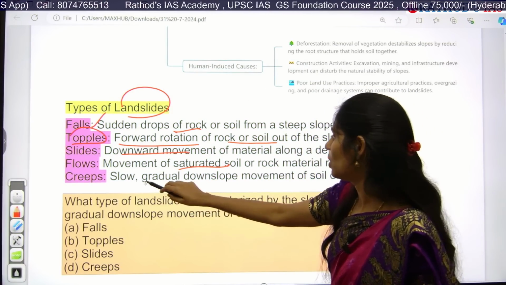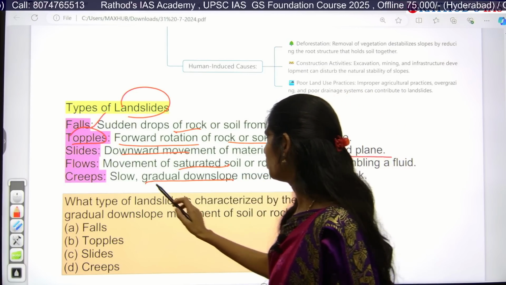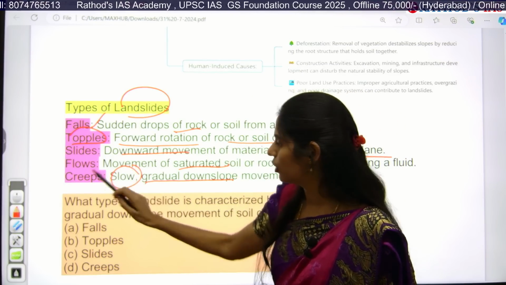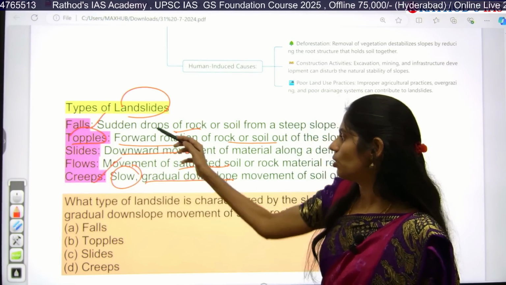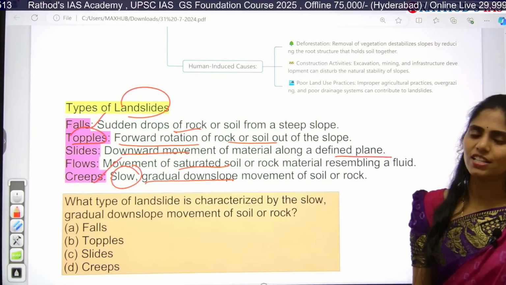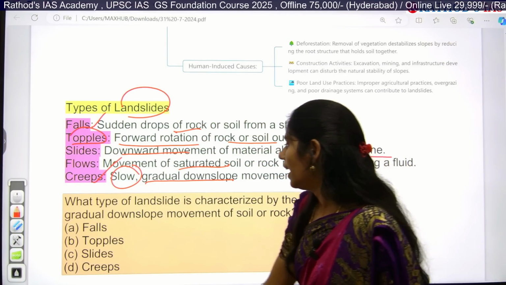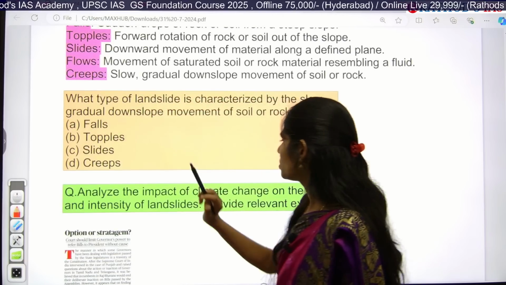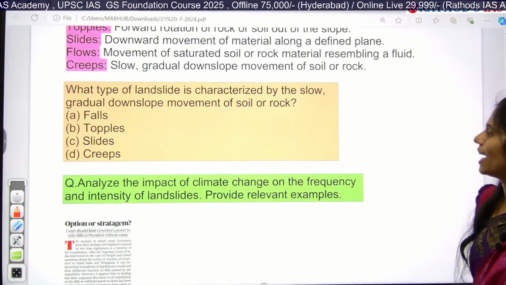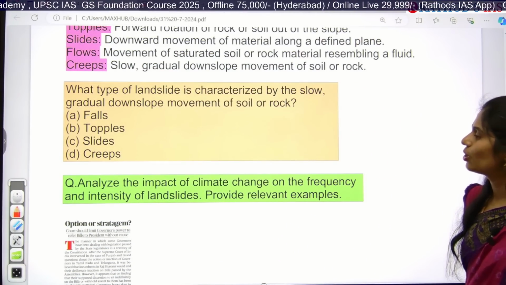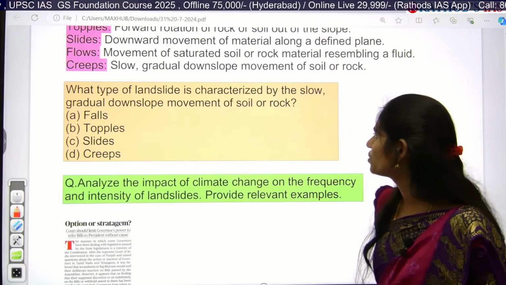And the next one is the gradual downslope movement. Whenever there is slow movement, we call it creep. So these are the types of landslides that you have to know. And I gave you one prelims practice question. See this one: what type of landslide is characterized by slow, gradual slope movement of soil or rock?